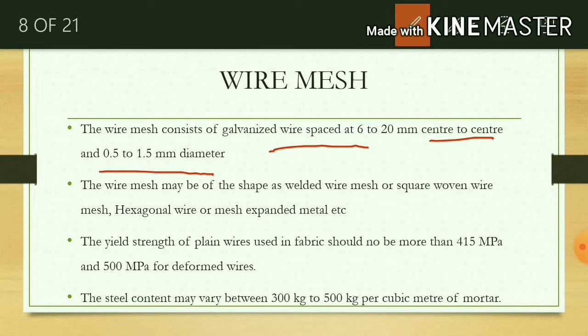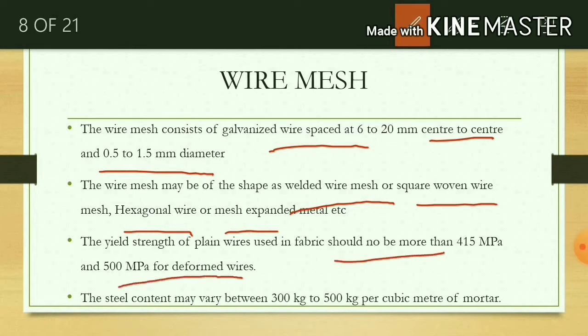Wire mesh shape can be welded wire mesh, square woven wire mesh, hexagonal, or expanded metal mesh, etc. Yield strength should not be more than 415 and 500 megapascal for deformed wire, and not more than 415 for fabric.